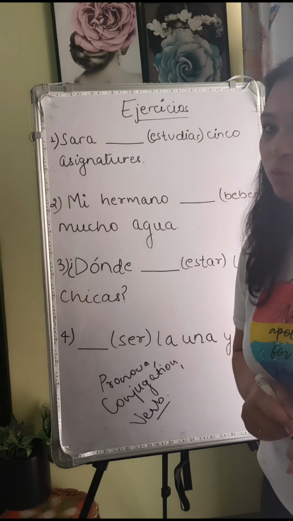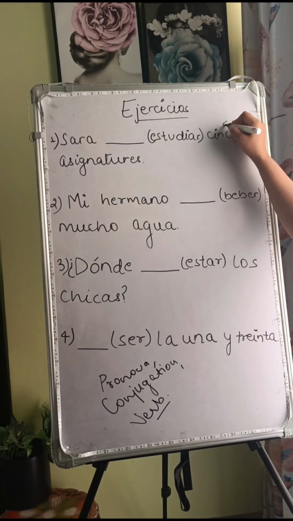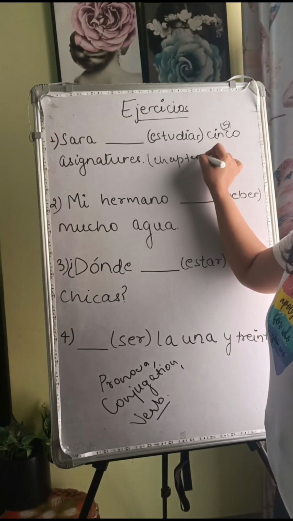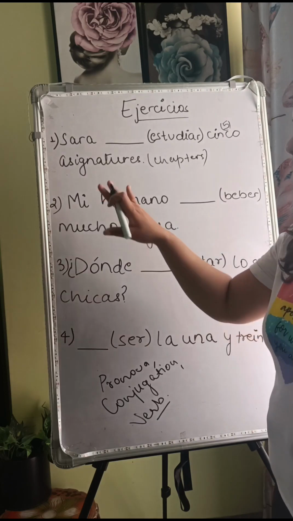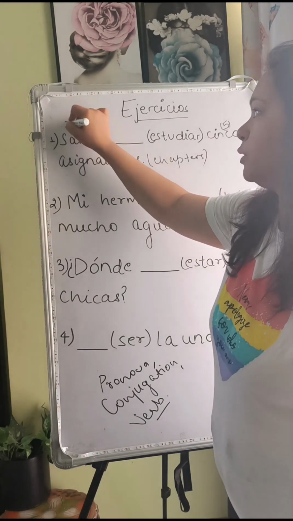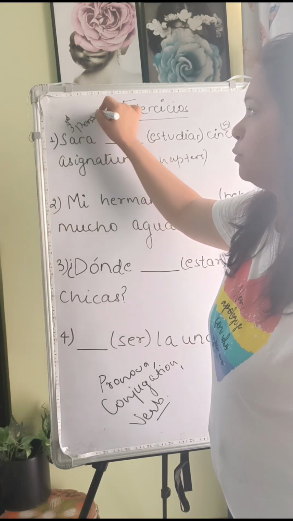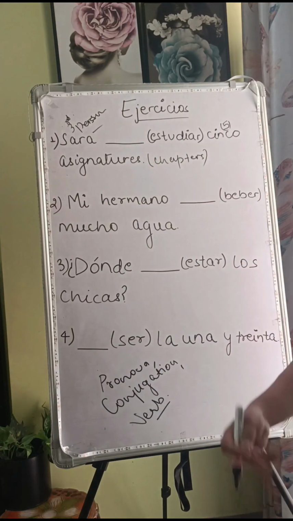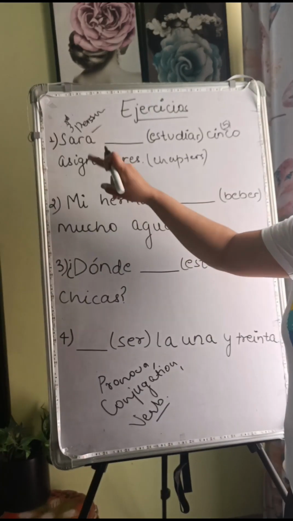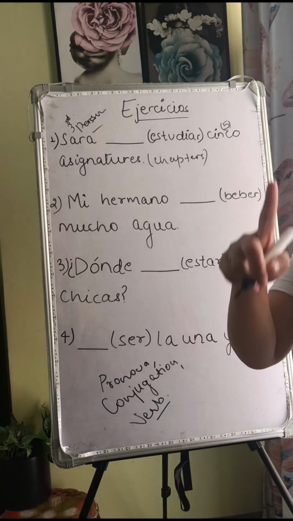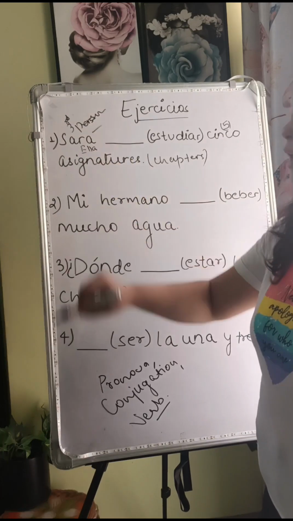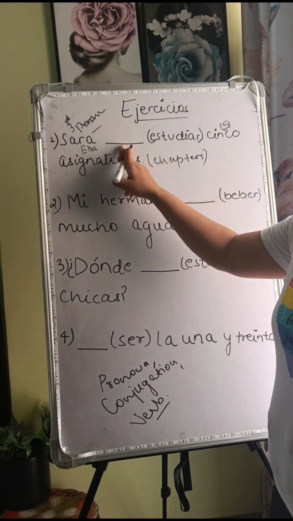Estudiar is a verb which means to study. Cinco means 5. Asignaturas means subjects. Over here, first we will talk about the pronoun. Sara is the third person. When we are talking about the third person, the pronoun is él, ella, usted. The name is Sara, a girl, third person, so we will use ella. So she is now ella. We have to fill in over here.